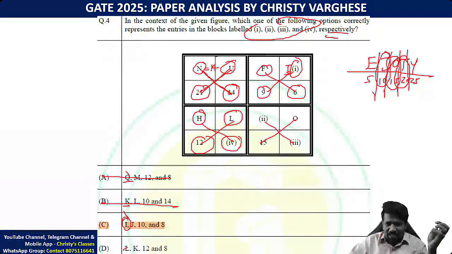H, H-I-J, the 8th letter is H, so 8 should be there. Respectively means the last position should be 8. Now for 2 and 3, use the options. J 10 is correct, and that also satisfies it. J is the 10th letter.